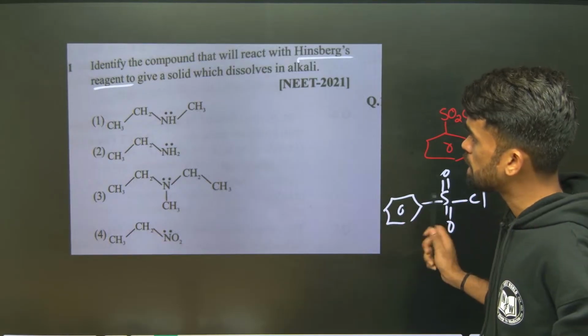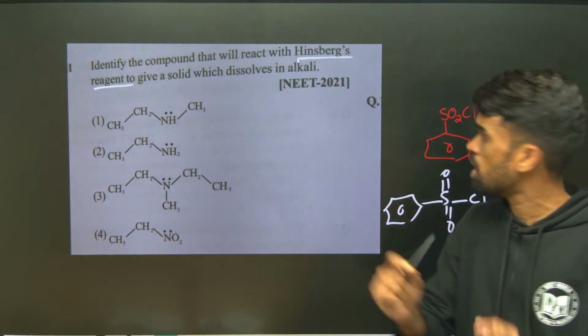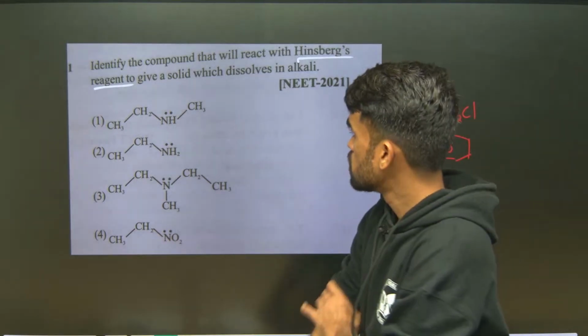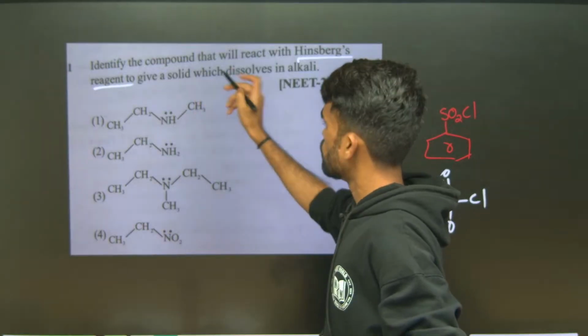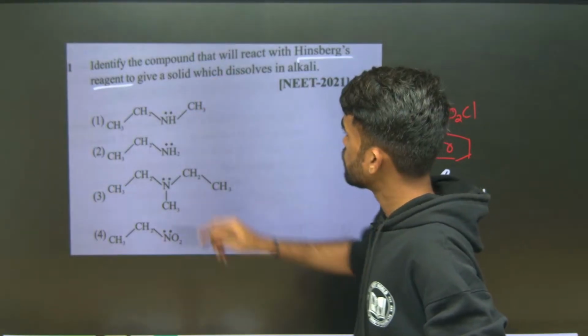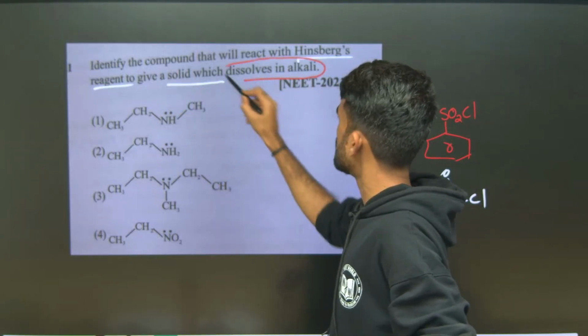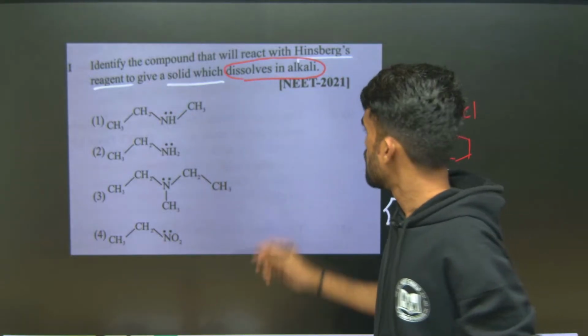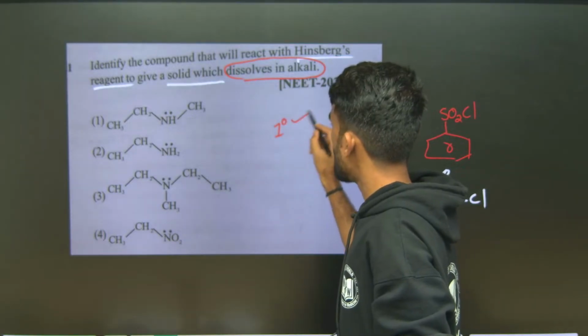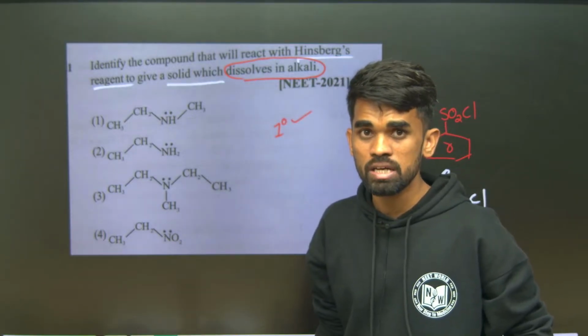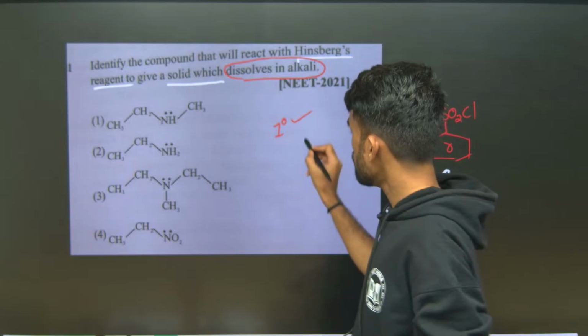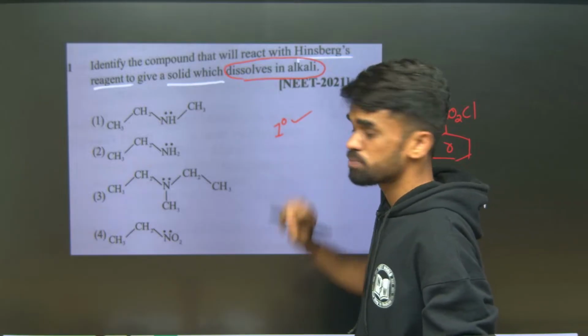Okay. Now, they will mention this benzene sulfonyl chloride, or the Hinsberg test. Upon treating amines with Hinsberg reagent, it gives a solid which dissolves in alkali. Here you can remember, primary amines will react with this Hinsberg reagent.